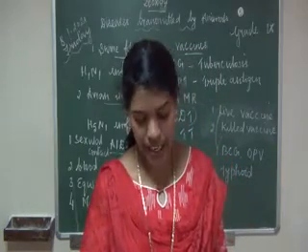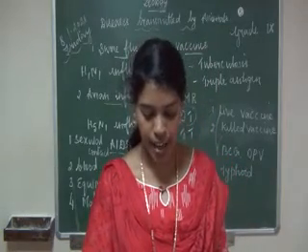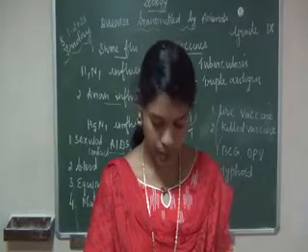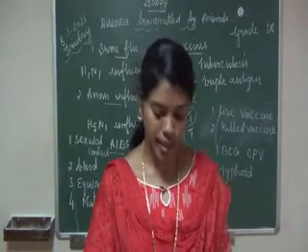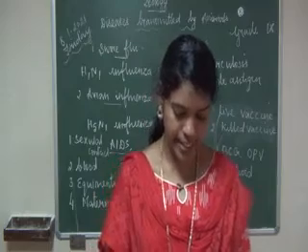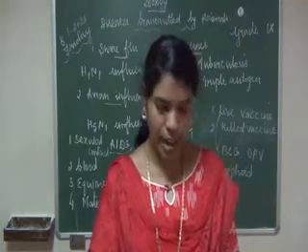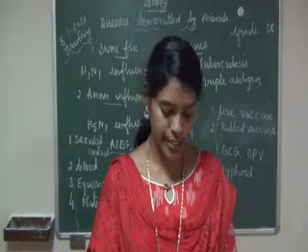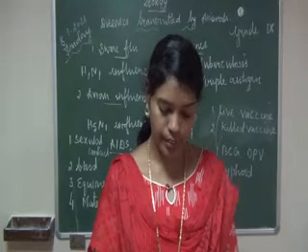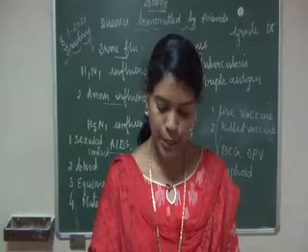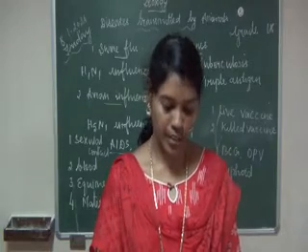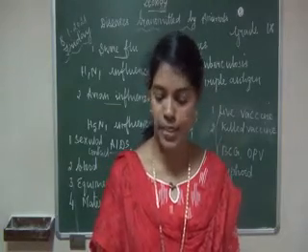See the tabular column, waterborne diseases caused by bacteria. In that, the disease is cholera, the causative organism is Vibrio cholerae. Then mark the preventive measures.